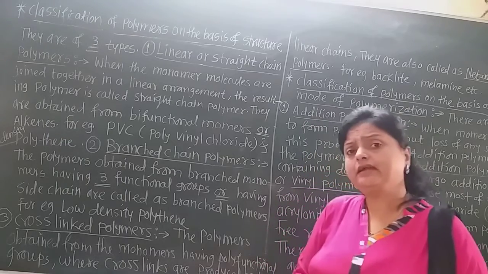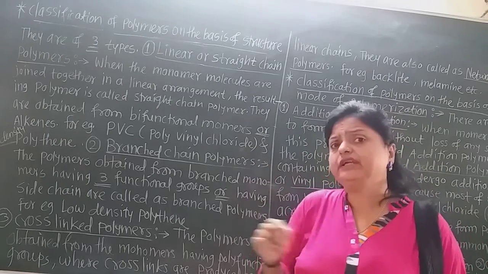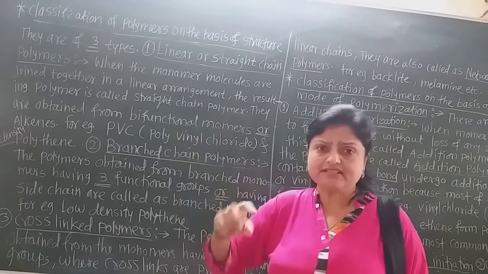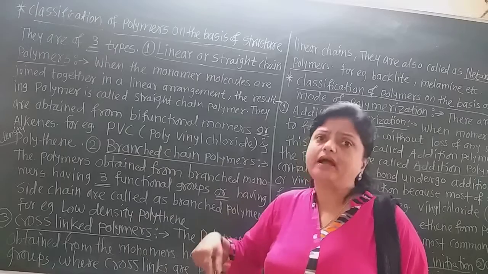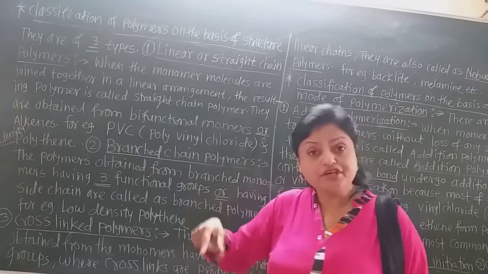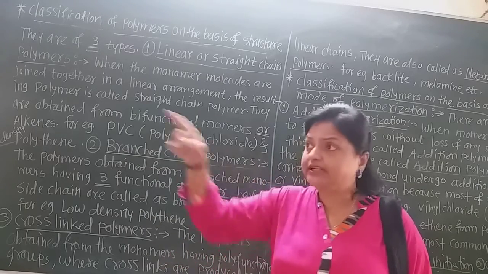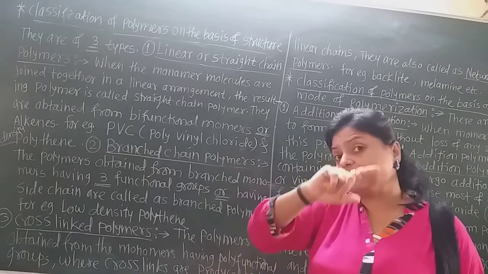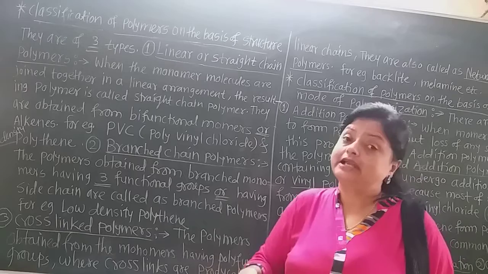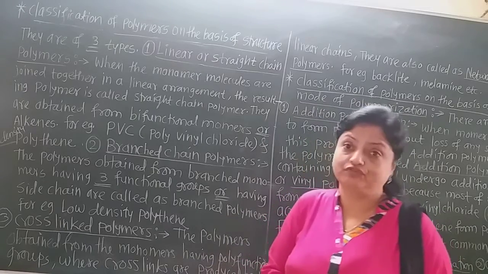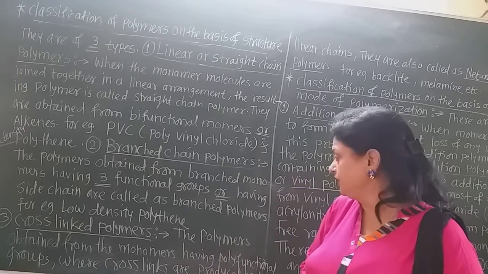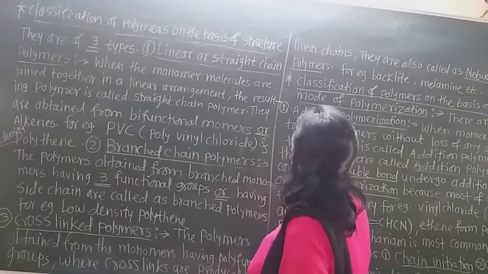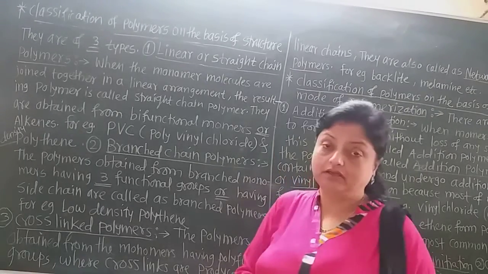Now in these, two or three chains of the polymers are linked together by the functional groups, and therefore a network type, that is, cross-linking structures, will be formed. For example, the best examples of these are bakelite and melamine.